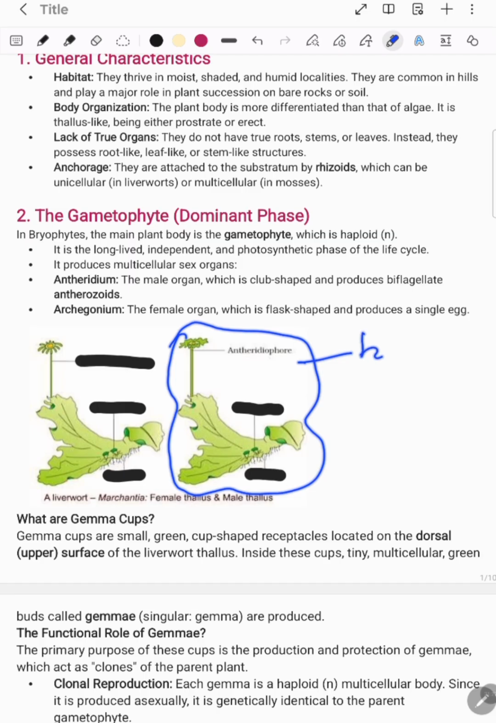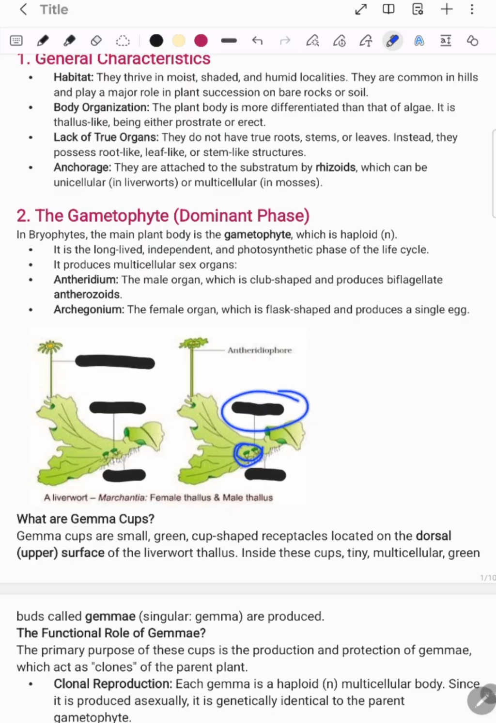So if antheridium is present here, any idea whether this thallus is the female thallus or the male thallus? Definitely this is your male thallus. Why? Because it is having antheridium, and antheridium is your male sex organ.